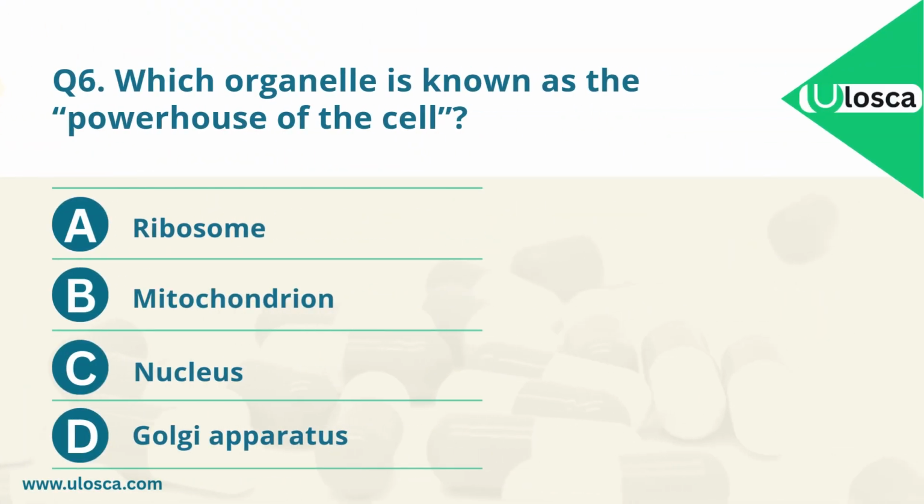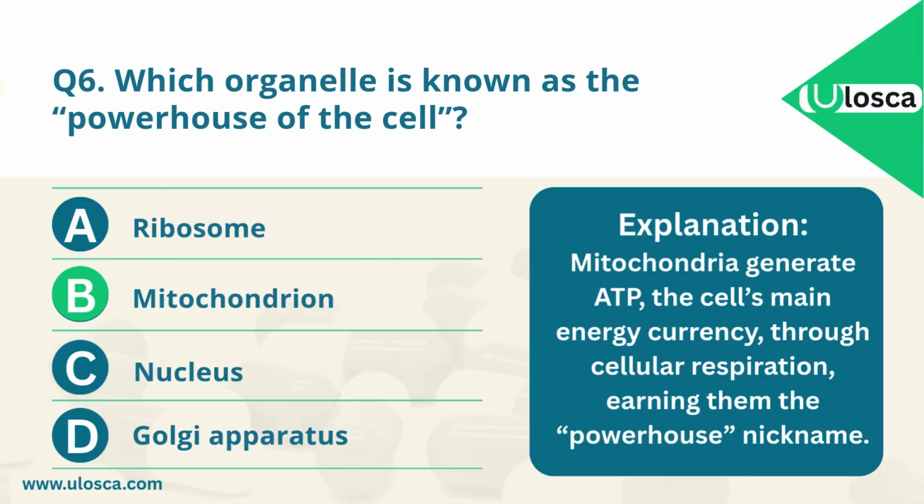The correct answer is B. Mitochondrion. Explanation. Mitochondria generate ADP, the cell's main energy currency, through cellular respiration, earning them the powerhouse nickname.